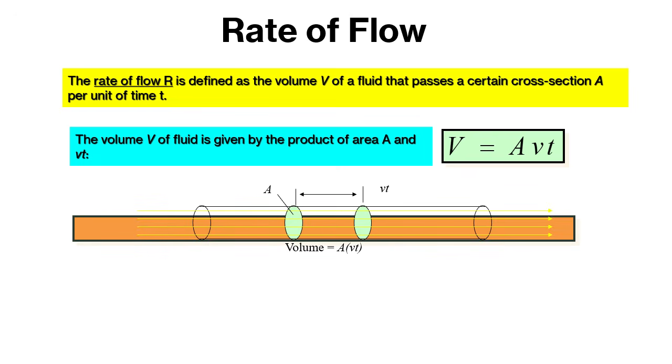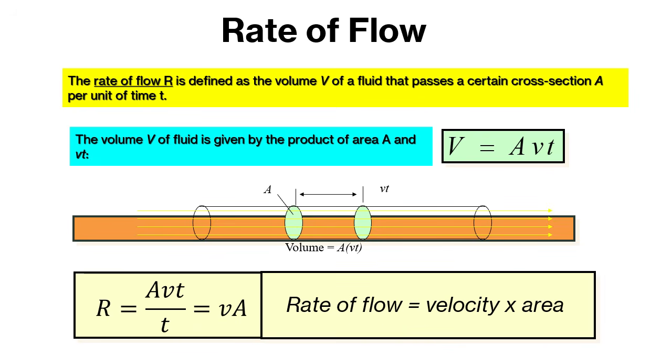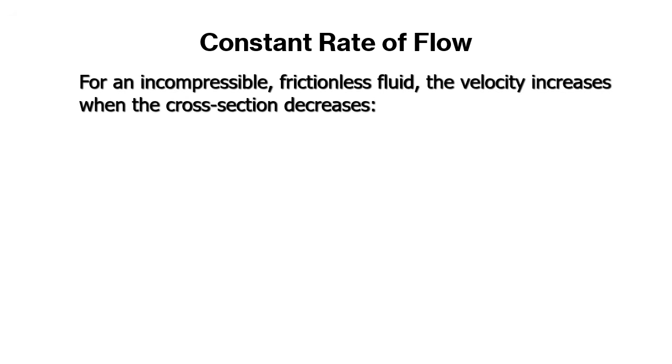Now here's an illustration of a pipe. To solve for the rate of flow, or R, we have A v t divided by time. Hence, we only get v times A. Hence, rate of flow is equal to velocity times the cross-sectional area. For an incompressible frictionless fluid, the velocity increases when the cross-section decreases.